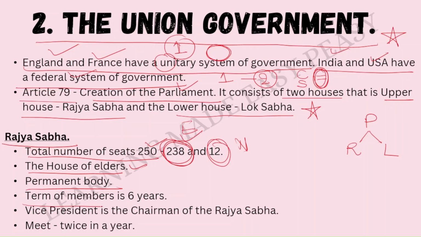The term of the members in the Rajya Sabha is 6 years. Please remember this. It is 6 years. The Vice President is the chairman of the Rajya Sabha. The Vice President, not the President, it is the Vice President, VP, who is the chairman of the Rajya Sabha. This is also important. Please remember this. The Rajya Sabha has to meet at least twice in a year.